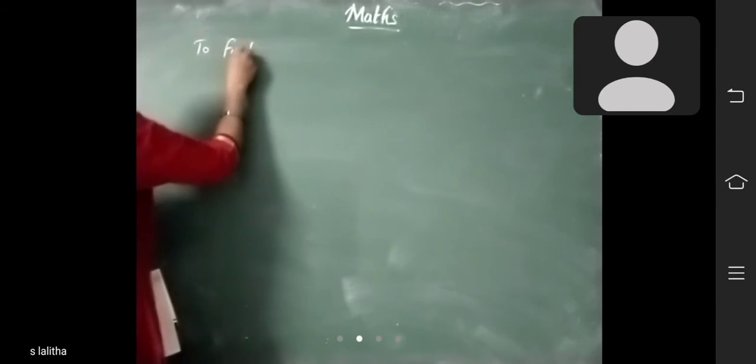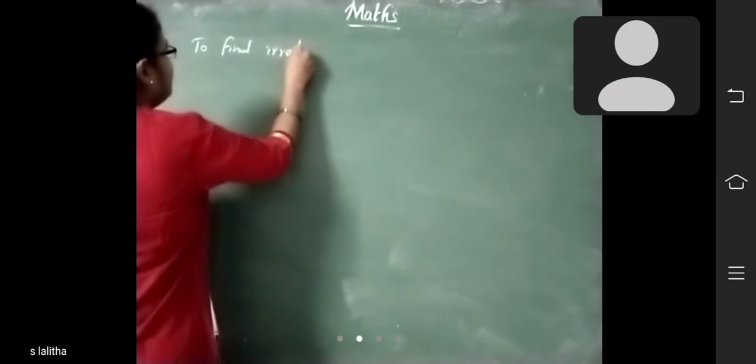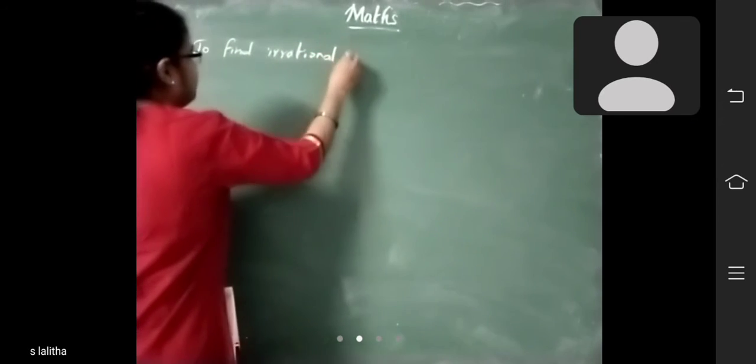Okay, now to find irrational numbers between two numbers, the formula is root AB. Write this one.